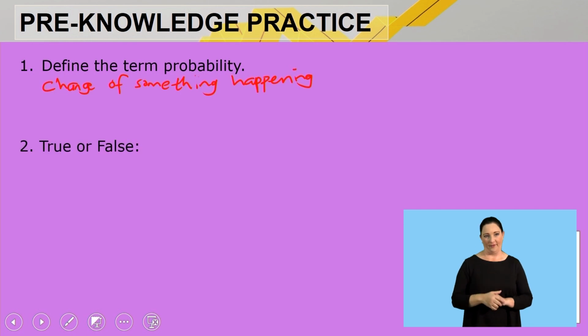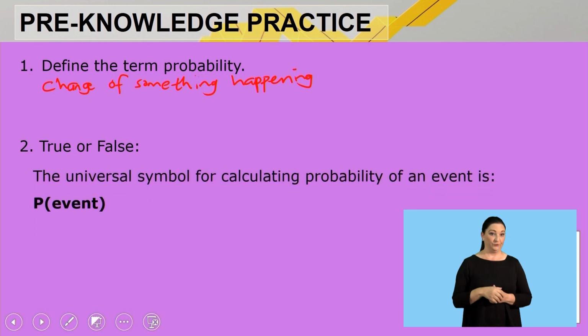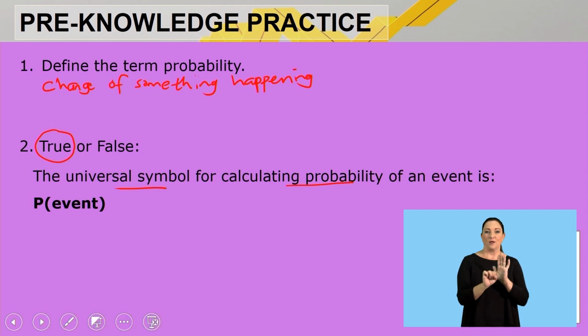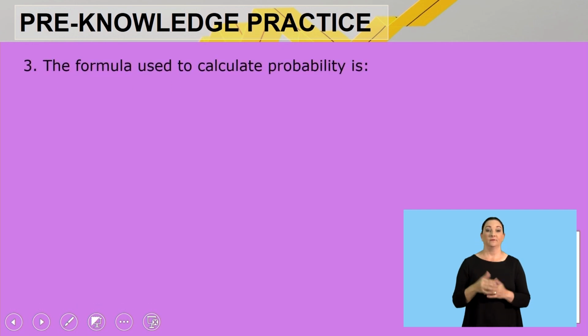Then, question number 2. State whether the following statement is true or false. The universal symbol for calculating probability of an event is P in brackets event. So that is indeed true. Remember the universal symbol that we're going to use is the capital letter P. Then, moving on to question number 3.